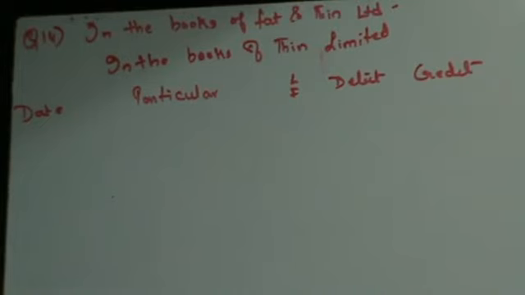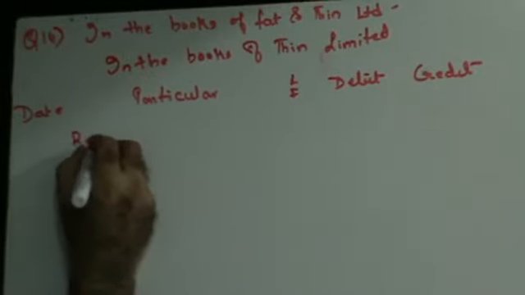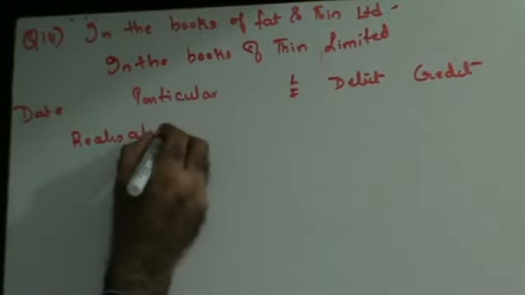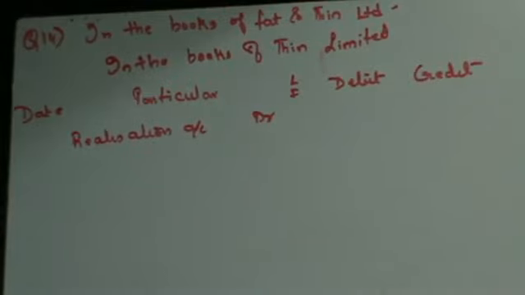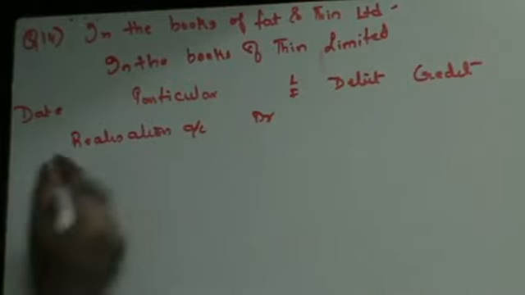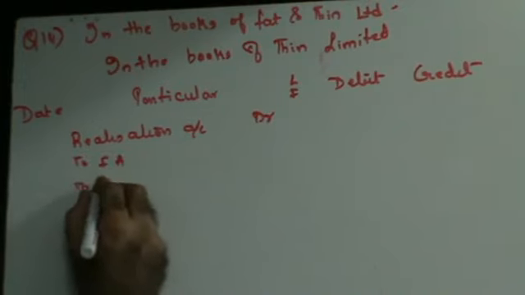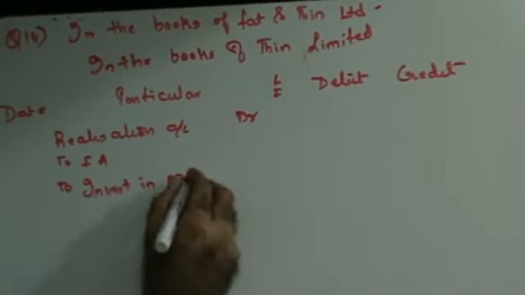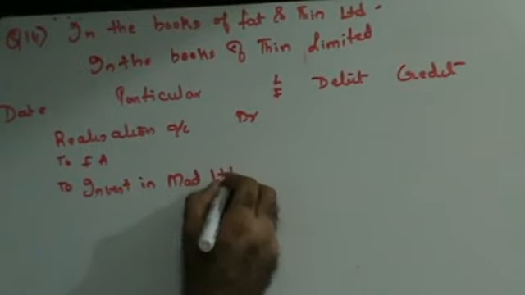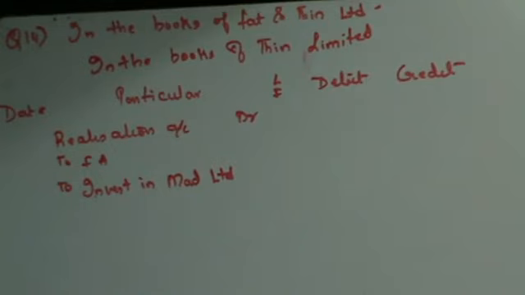The entry for that will be realization account debit, transfer all the assets. The assets are fixed assets, investments in Madhyam Limited and current assets.